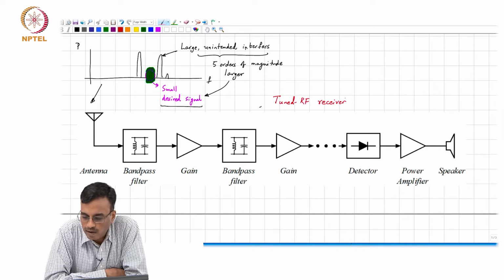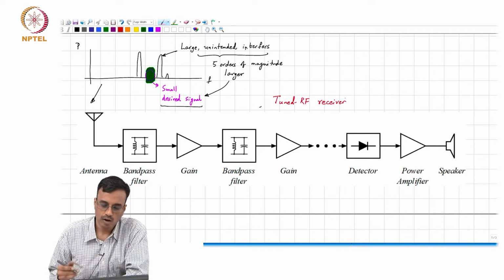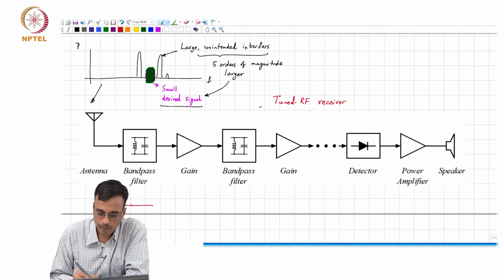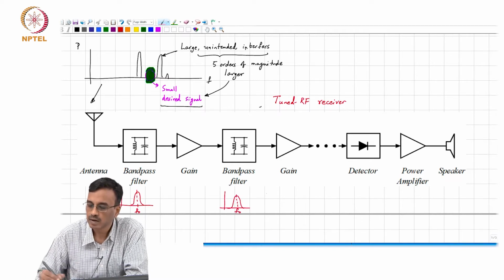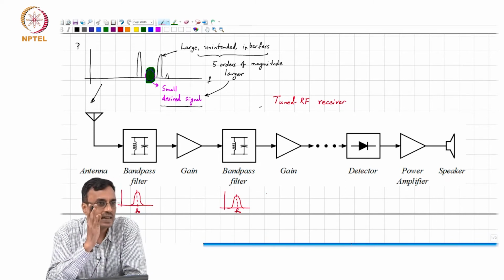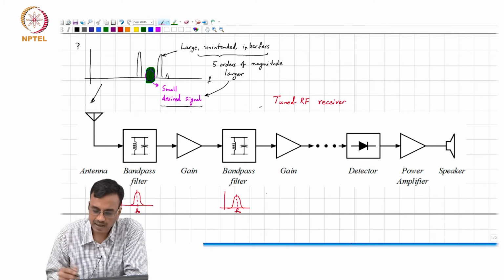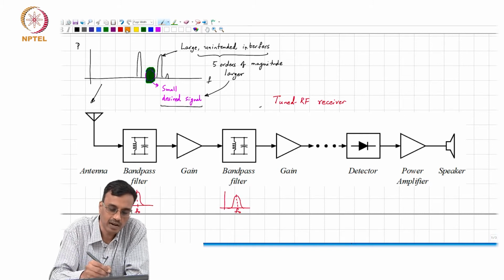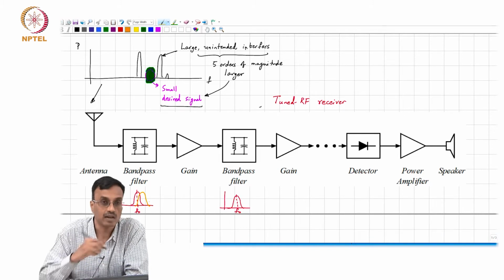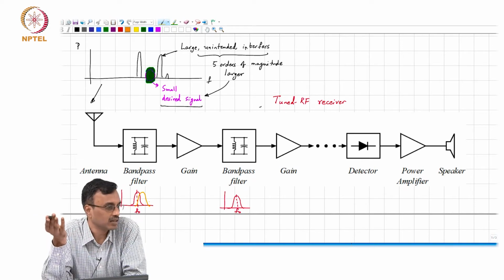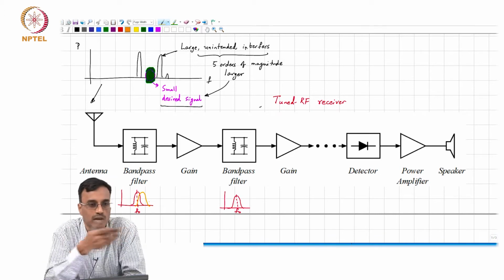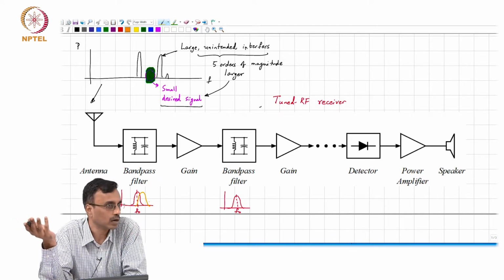Okay, so one problem is that all these bandpass filters better have their center frequencies lined up to the exact same value. It doesn't help if one filter is centered at f0 and the neighbor is centered here. If you do that, when you put 10 of these together, you are not receiving anything at all, right?